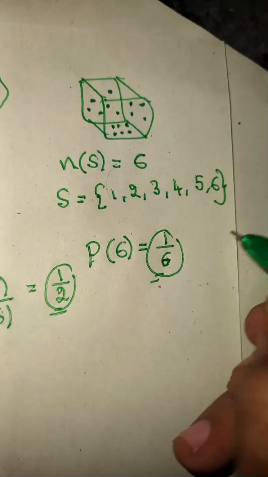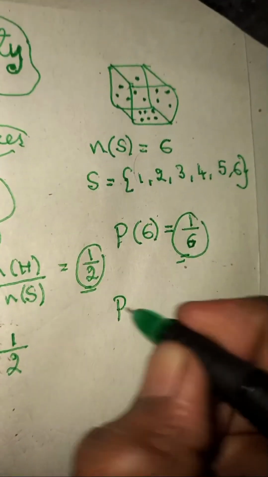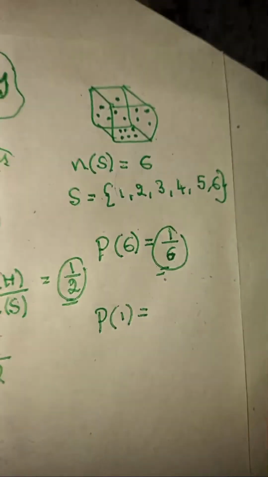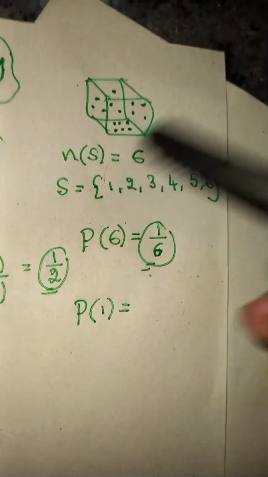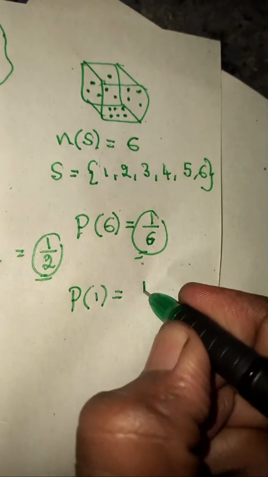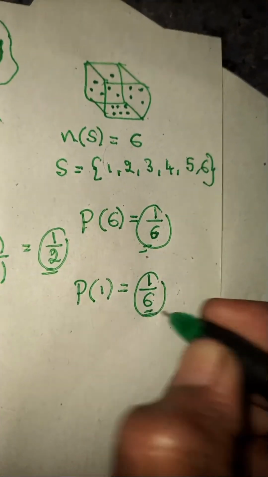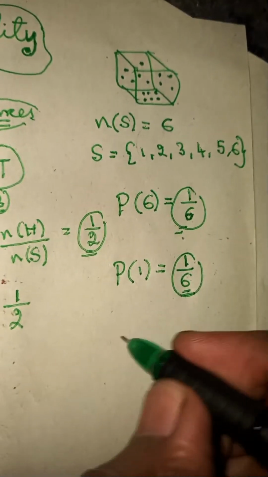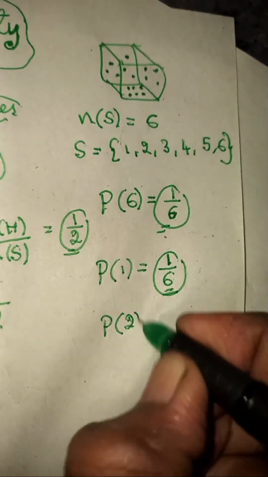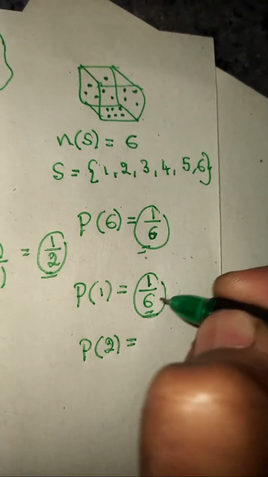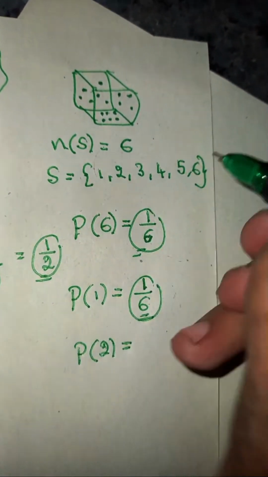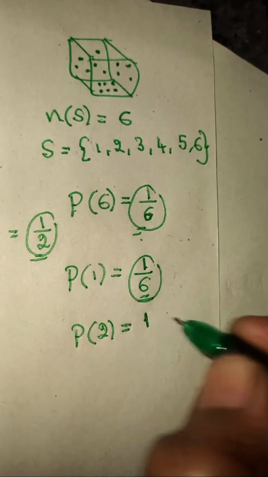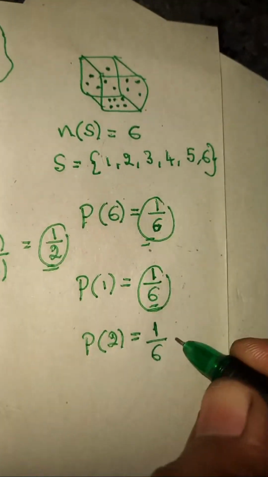If you take another problem, they ask what is the probability of getting 1. Here also there are 6 faces. Probability of getting 1 is just one chance in 6 chances, 1 by 6. And again they can ask what is the probability of getting 2. Here also it is just 1 among 6 chances.